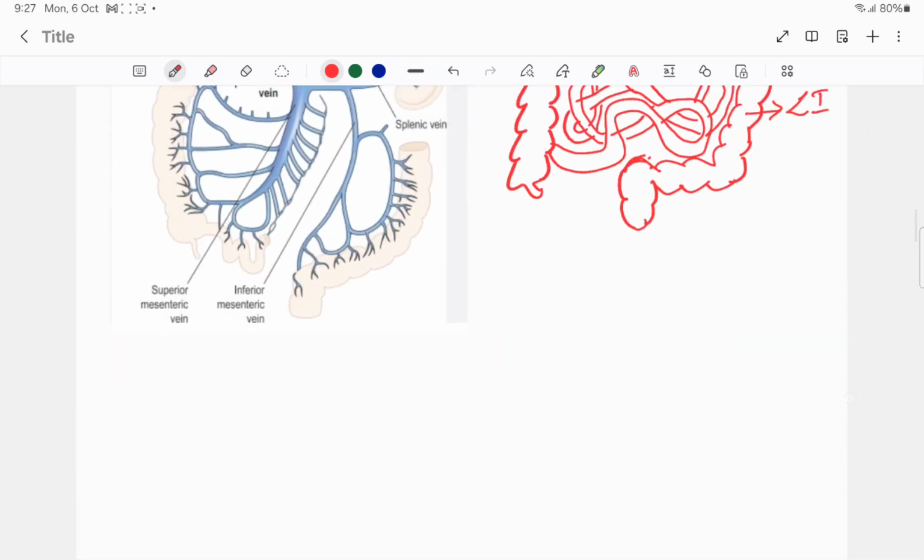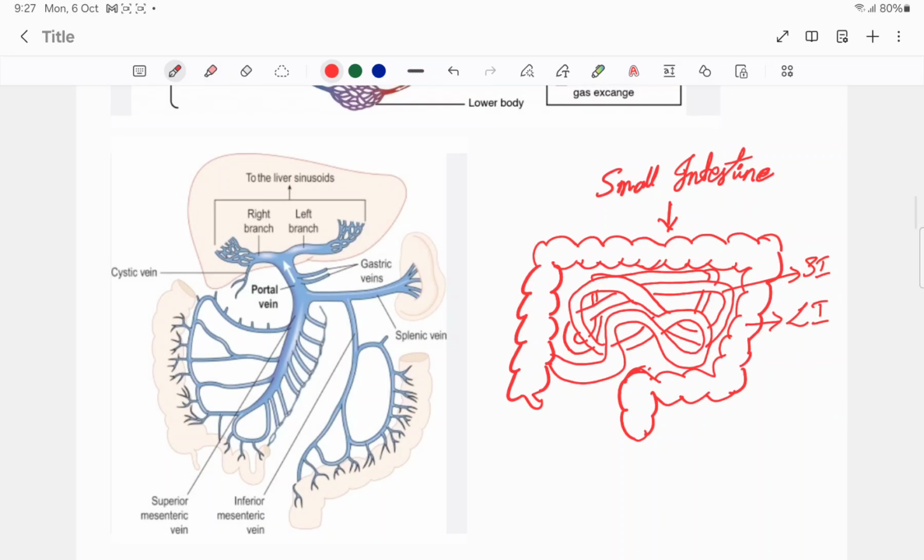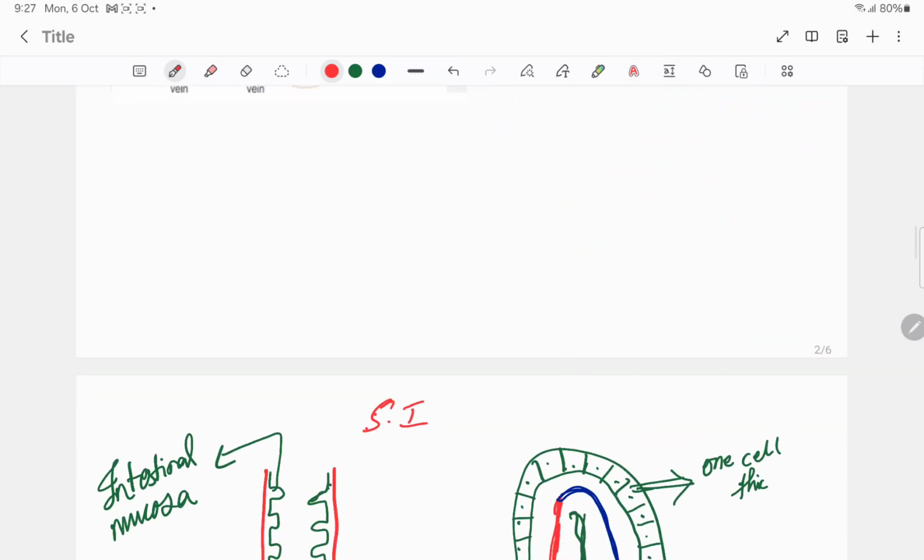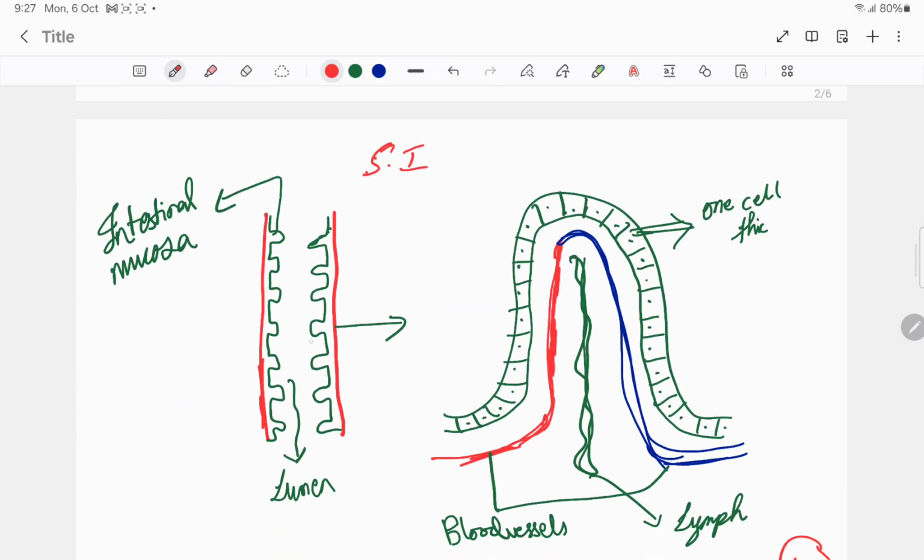I'll show you the diagram of the small intestine. As you see, LI stands for large intestine, which is this part, and SI stands for small intestine, which is the inner part. If you zoom into the small intestine, it will look like this. Inside is the lumen, the empty space, and the innermost layer is known as the intestinal mucosa. It is made up of epithelial cells. If we zoom into the intestinal mucosa epithelial cells, it will look like this.